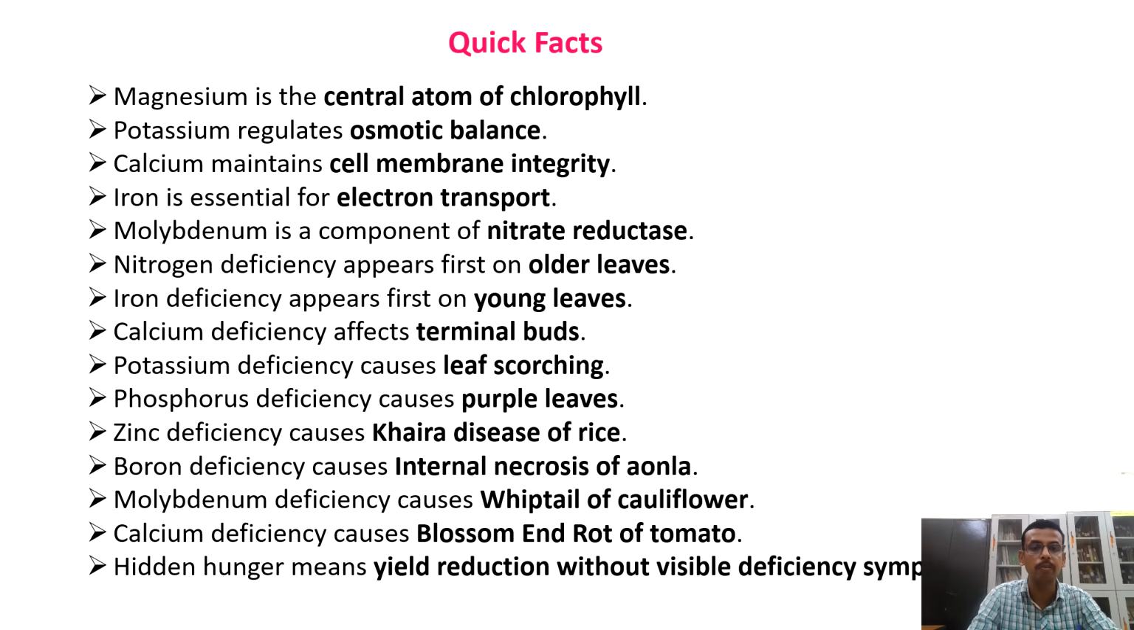purple leaves, zinc deficiency causes Khaira disease, boron deficiency causes internal necrosis of amla, and molybdenum deficiency causes whiptail of cauliflower, calcium deficiency causes blossom end rot of tomato, and hidden hunger is yield reduction without any visible symptom.